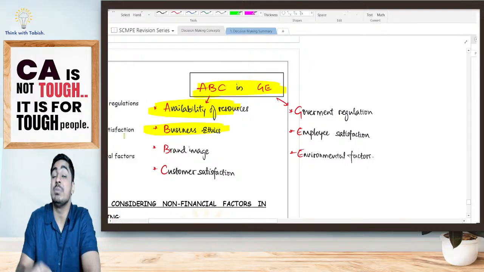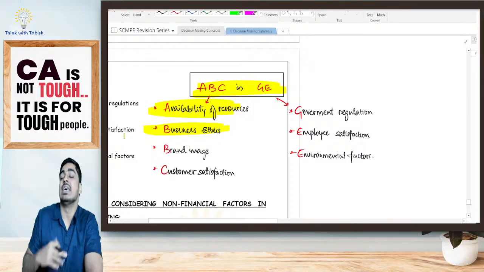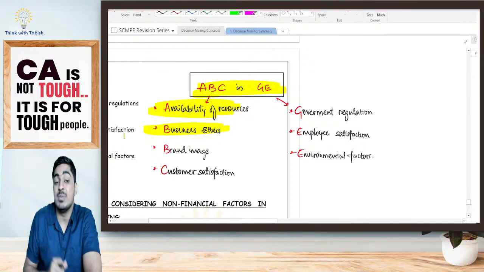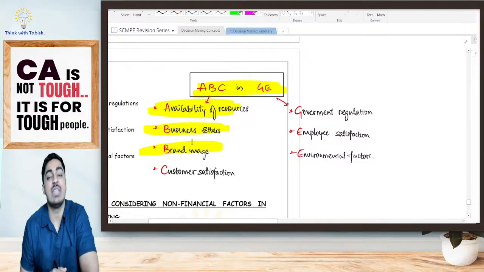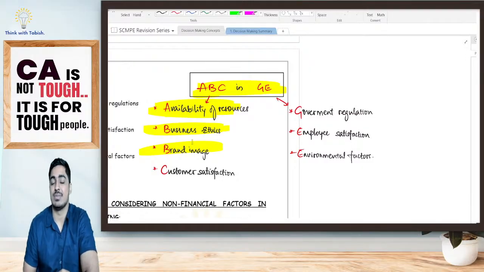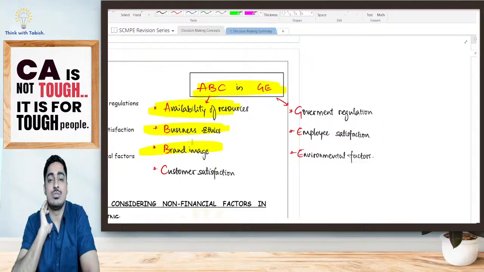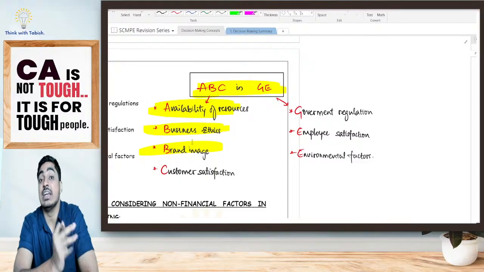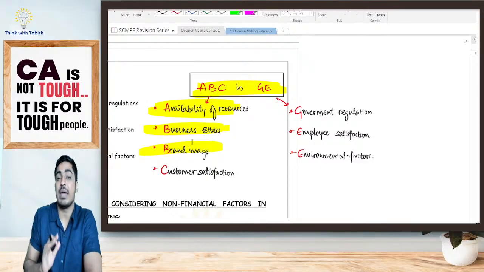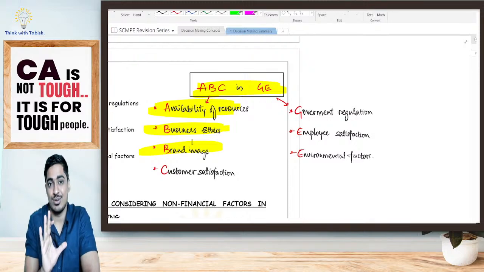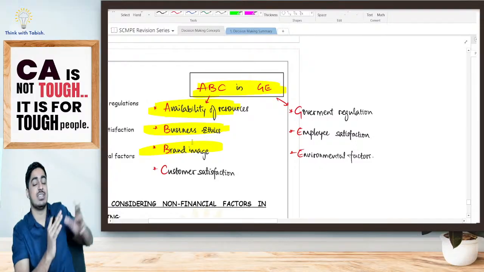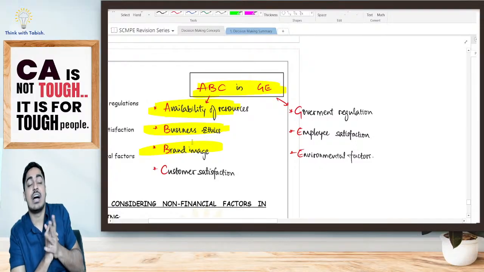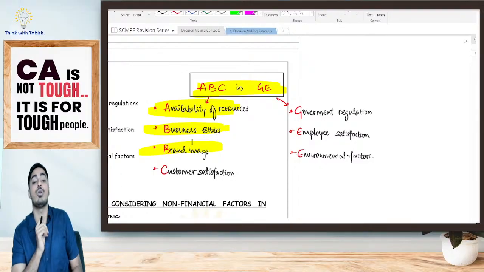Next, I should be considering my business ethics. While I am taking a decision, it should be in line with my business ethics. I should also keep in mind my brand image. Suppose I am taking a decision which is going to cause a negative brand image, I should not take that decision. Suppose right now I am teaching students, and I have also started another business of selling drugs. Assume what brand image it will have in the minds and hearts of my students. Don't start asking, sir, can you provide me also? So I should keep in mind that point as well.